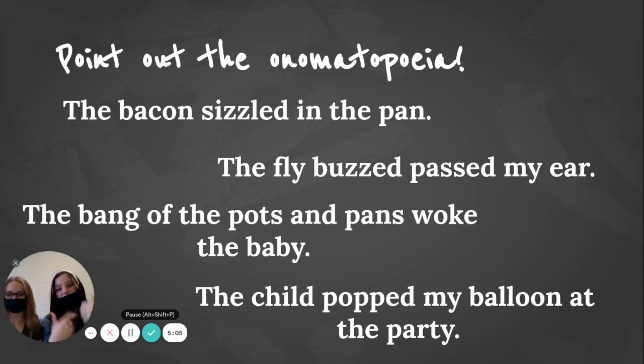Sizzled! The word sizzled describes the sound and the action of the bacon. Shh! That is an onomatopoeia. Voice, an onomatopoeia of the voice. Next sentence. The fly buzzed past my ear. Buzzed. Buzzed is